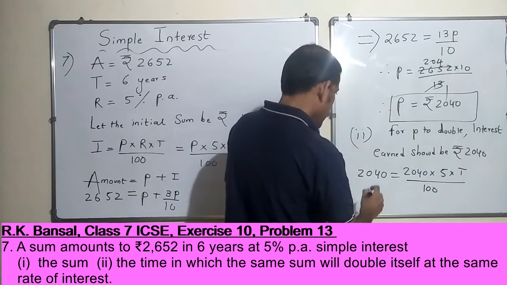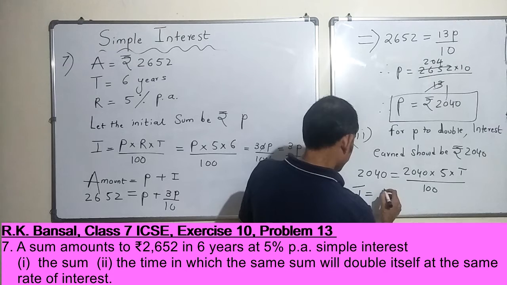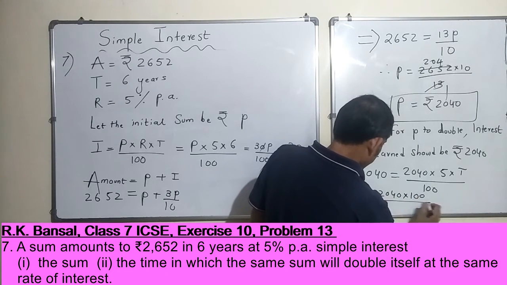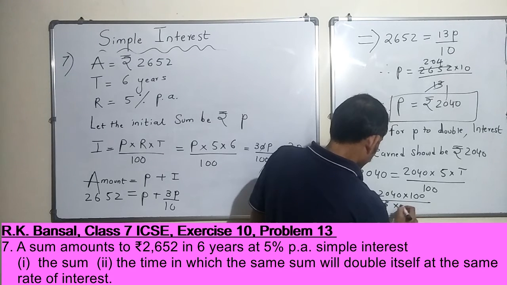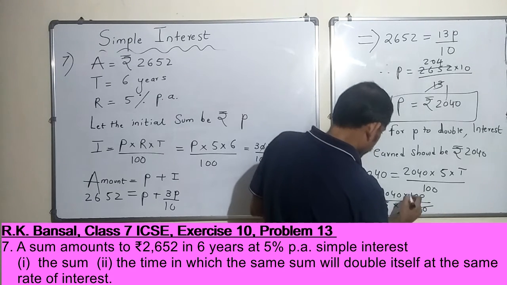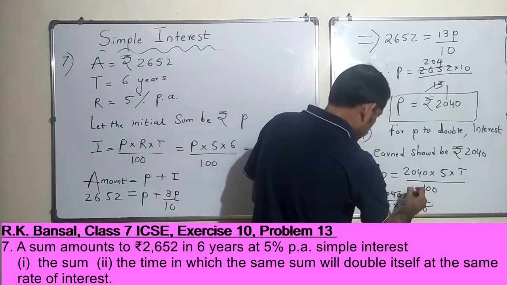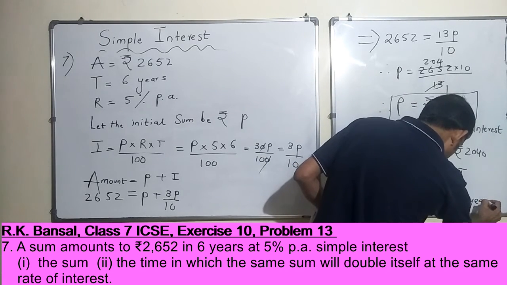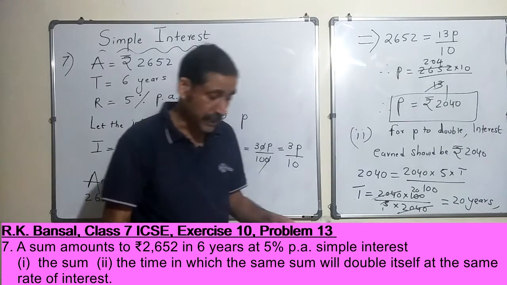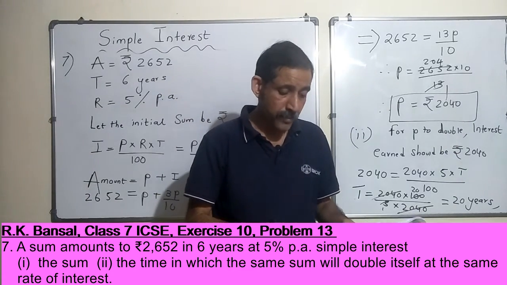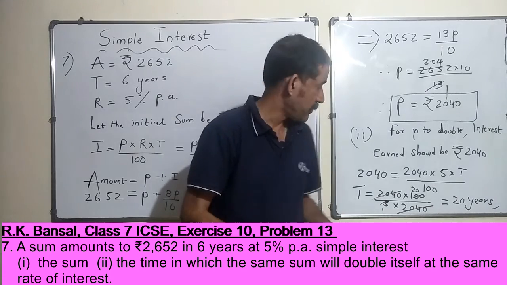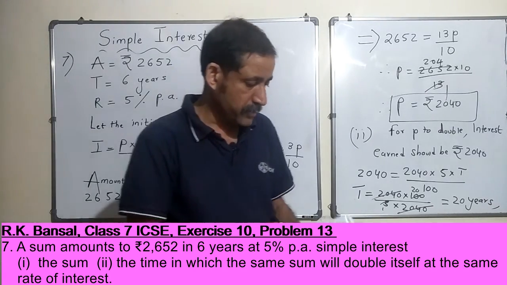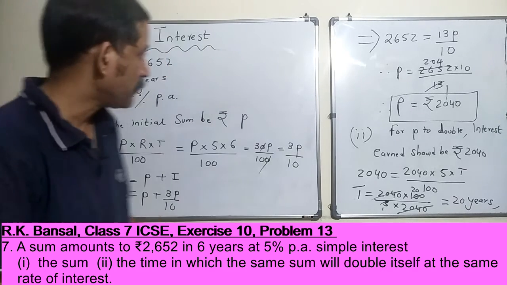So T is equal to 2040 into 100 by 5 into 2040. 2040 gone, 5 ones are 5, 5 twos are 10, so it would take 20 years for the same sum to double itself. Great, I hope you understood this question, not a very difficult one.